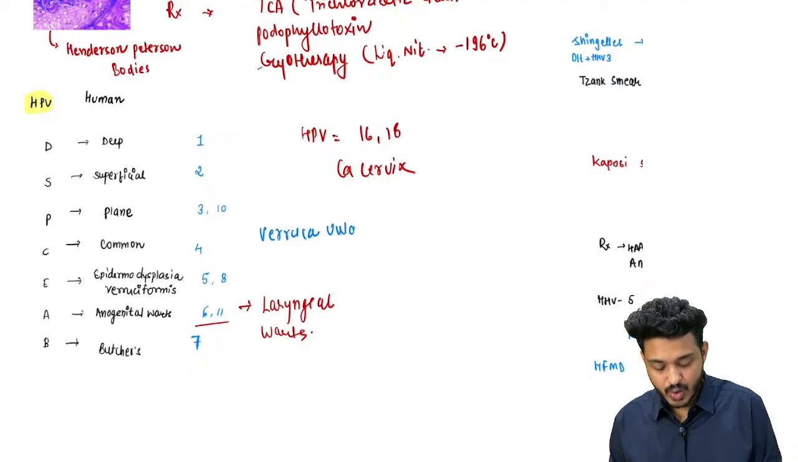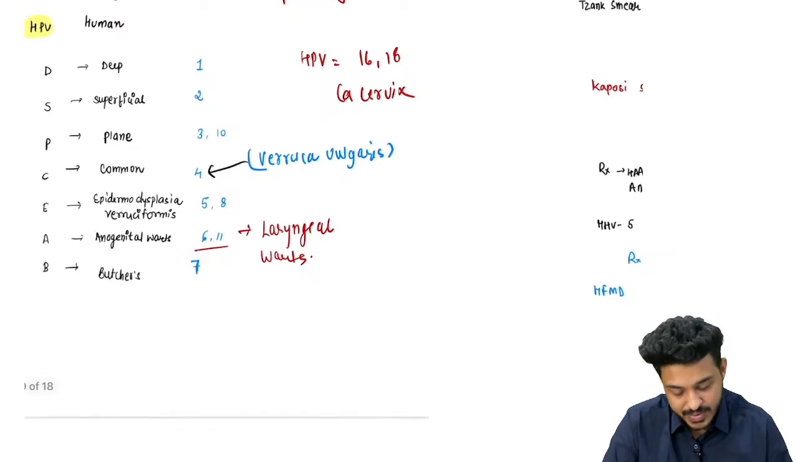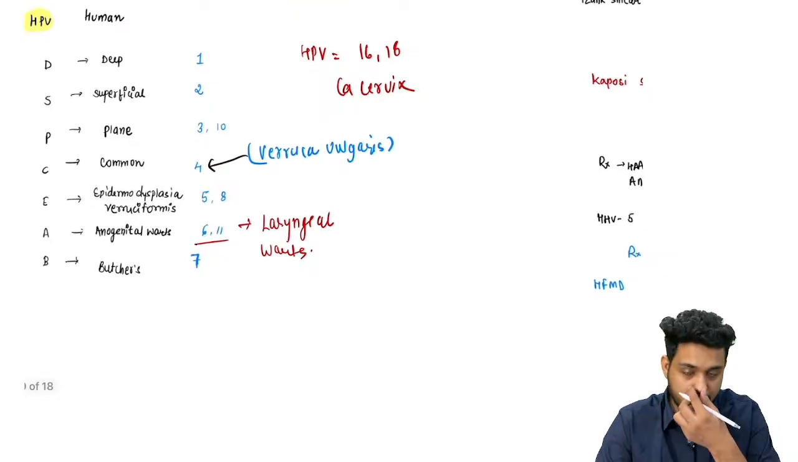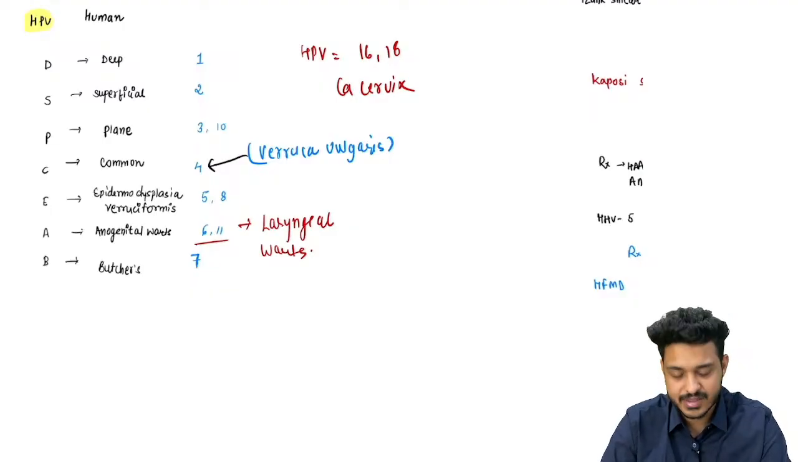Verruca means warts. Vulgaris means most common. Warts are due to HPV 4, right? And now we are having a vaccination for all the females for the prevention of CA cervix due to HPV.